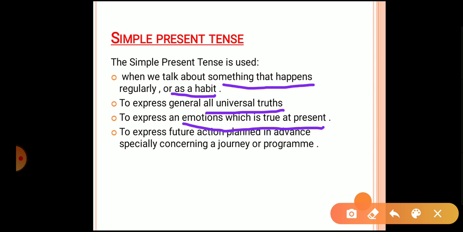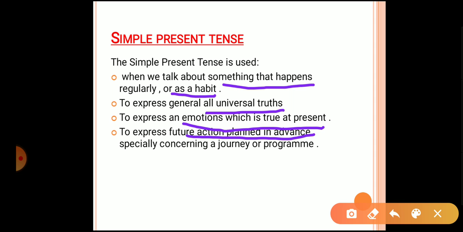Next is to express future actions planned in advance. So the things that are planned in advance. Sometimes we plan that we'll go to any hill station during summer vacation. So it is pre-planned.